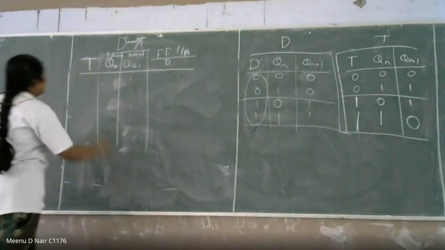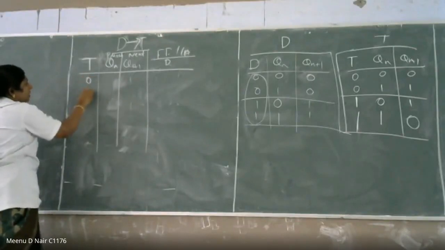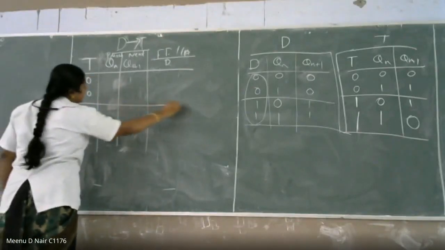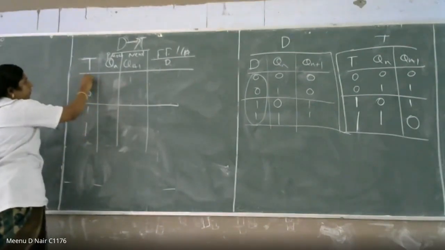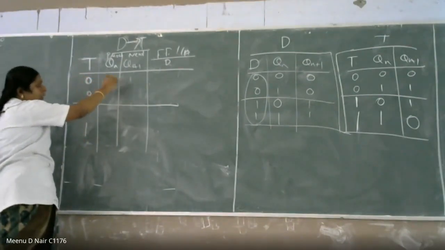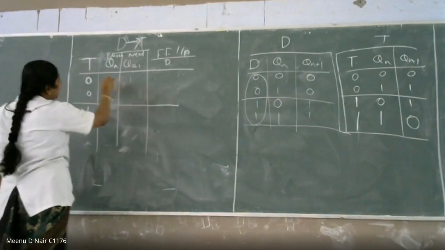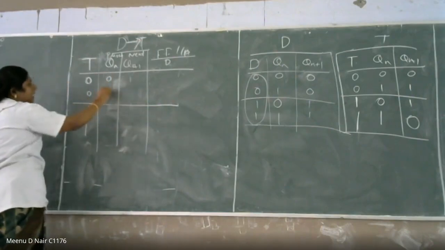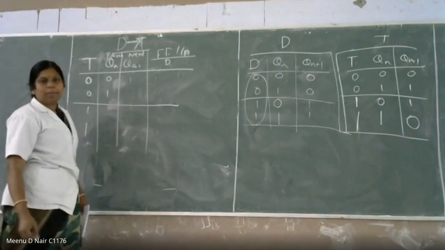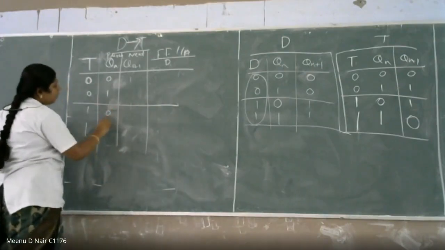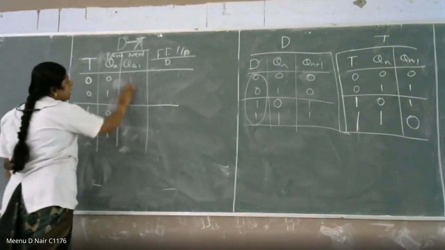We are writing T as 0, 0, and another condition is 1, 1. When T is equal to 0, Qn can be, what is the T flip-flop truth table? The present state can be either 0 or 1, and if T is equal to 1, 1, your present state can be either 0 or 1, right? Then what about the next state?